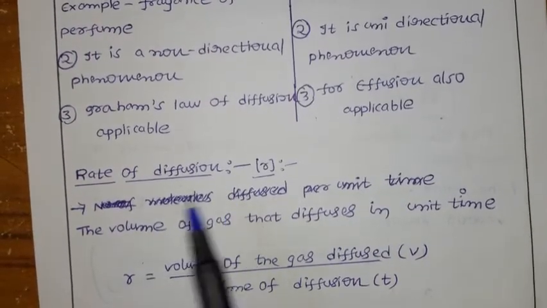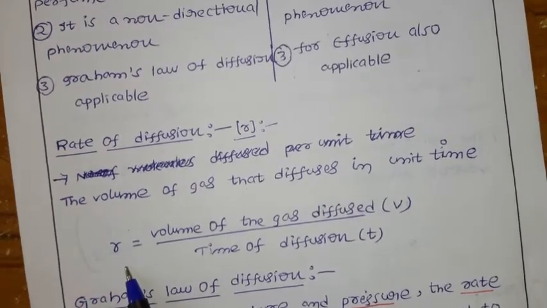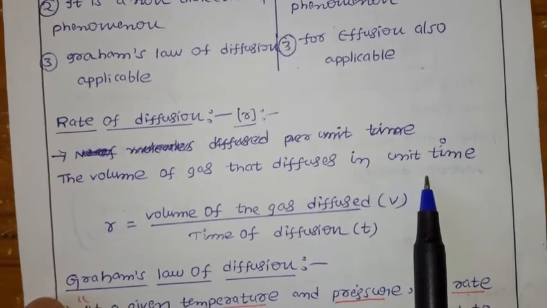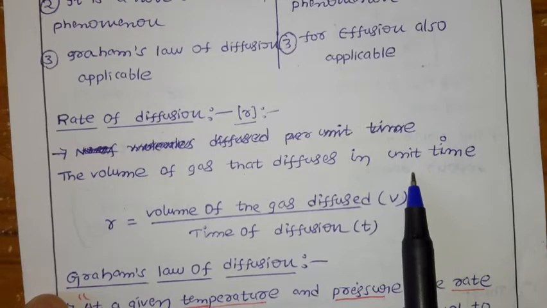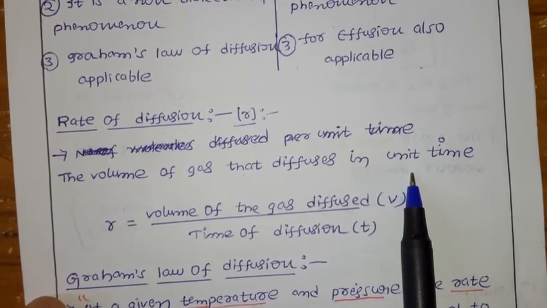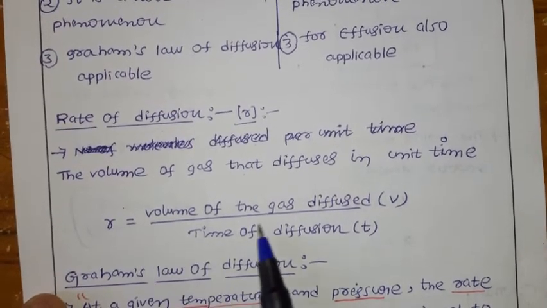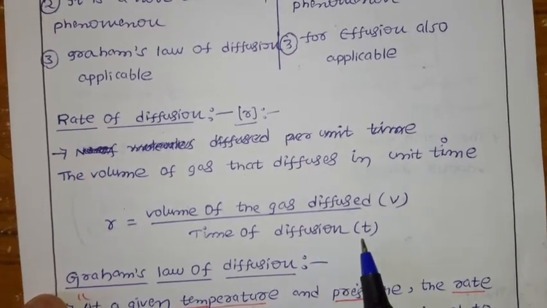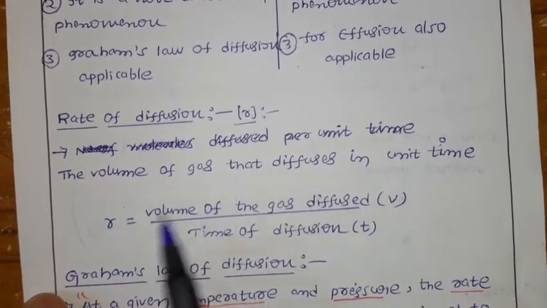Graham's law is applicable to both diffusion and effusion. Now let us discuss the rate of diffusion. The symbol is small r. The rate of diffusion is the volume of the gas that diffuses in unit time. What is the meaning of that? For example, I am giving some time, and in that time I see how much my gas diffuses. That is called the rate of diffusion. We define r equal to the volume of the gas diffused, V, divided by the time of diffusion. In a given time, how much volume is occupied by the gas is called the rate of diffusion.